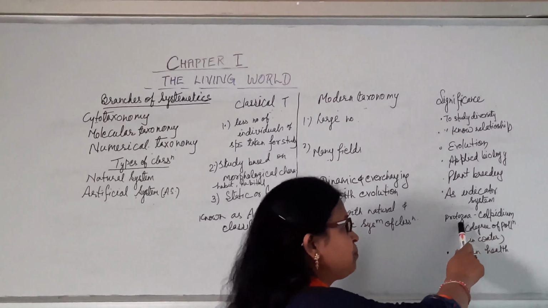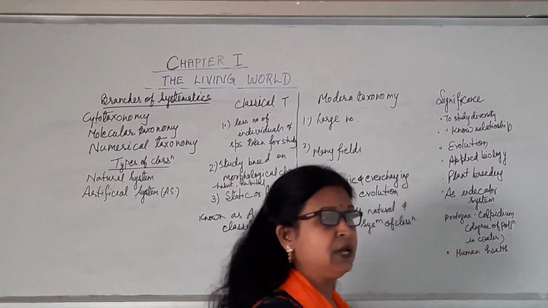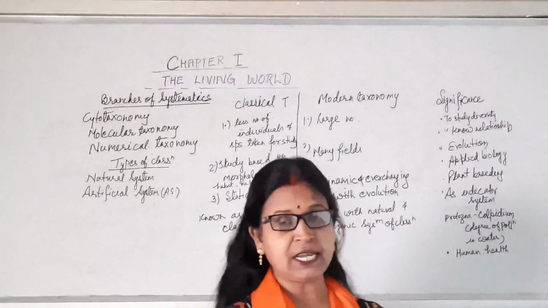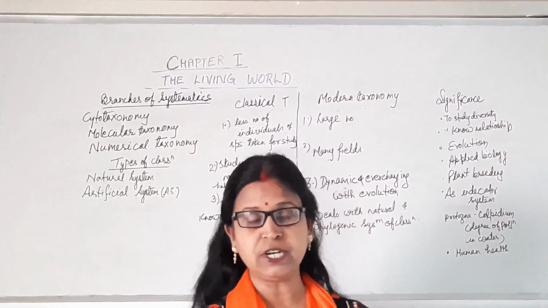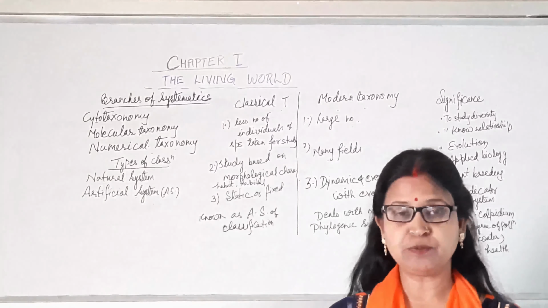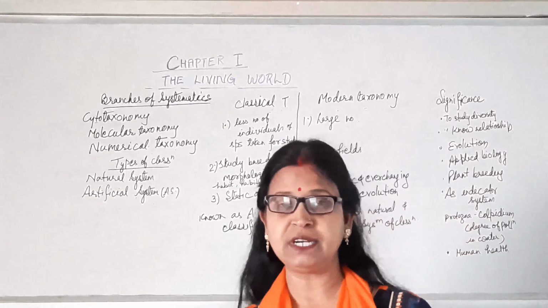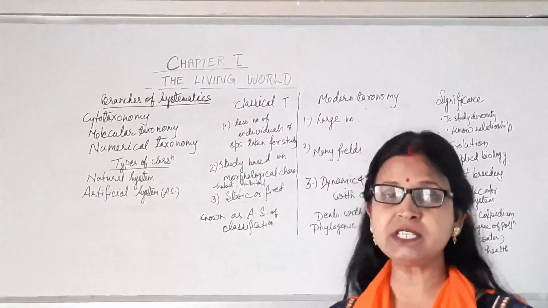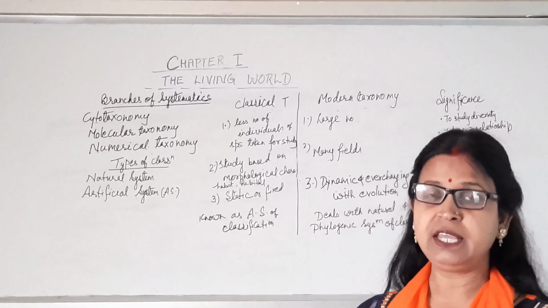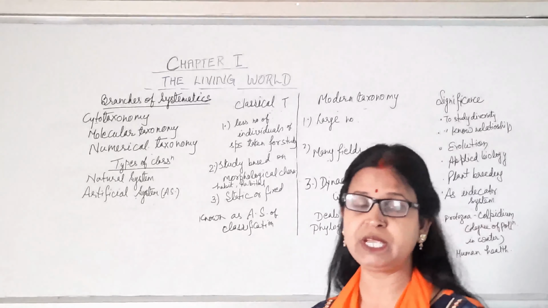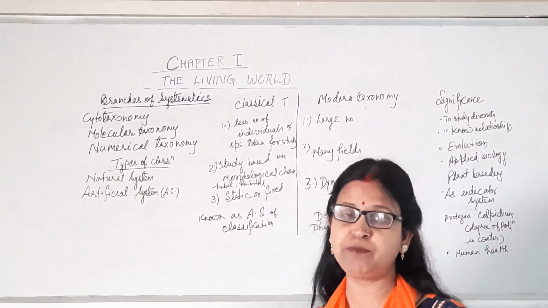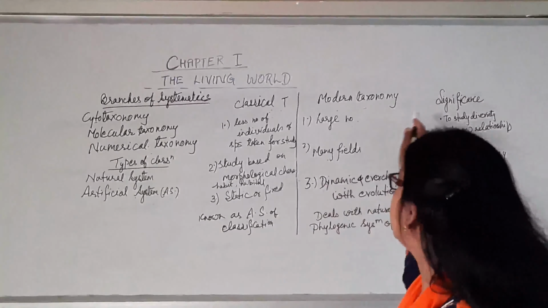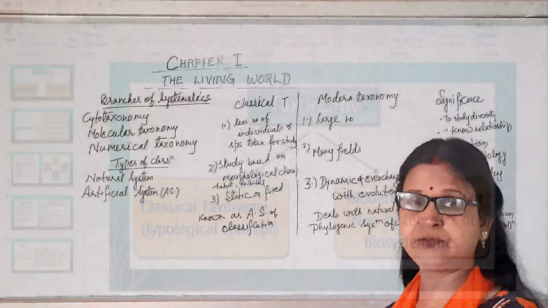For example, one protozoan is there, that is called Paramecium. It indicates the degree of pollution in the water body. If it is present there, then the pollution level is low. In this way, the study of taxonomy can help in different areas of our life.